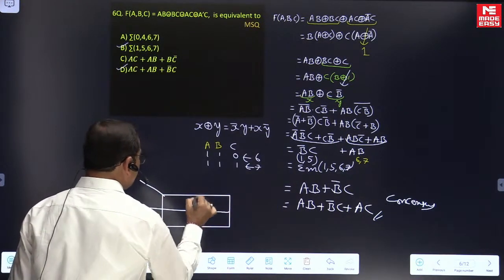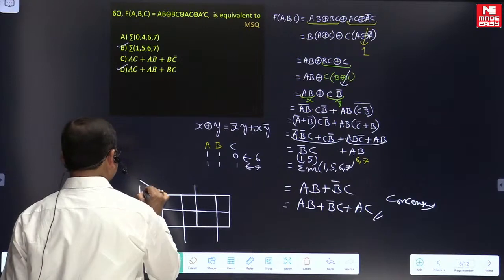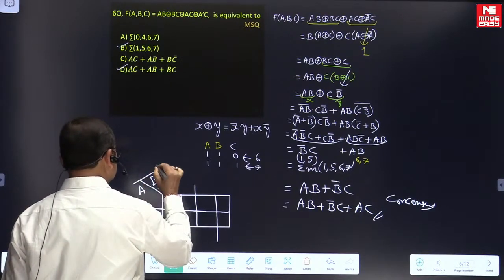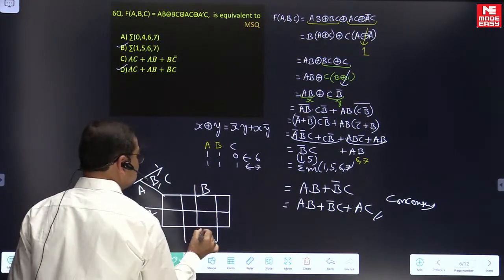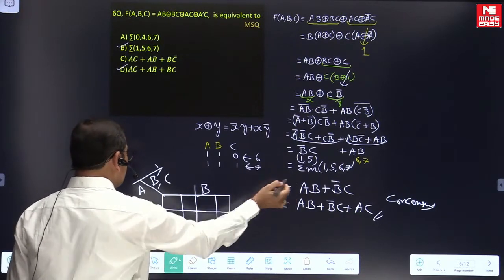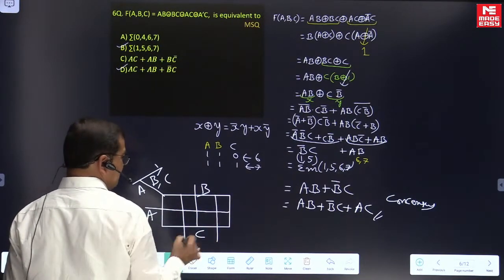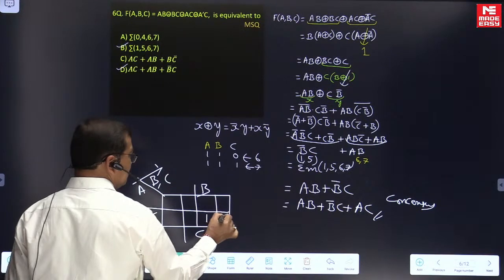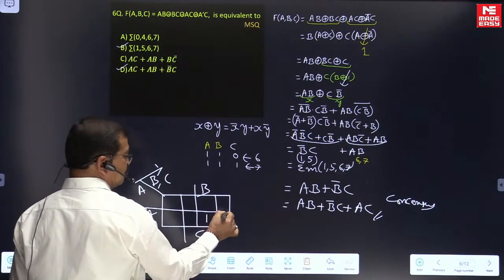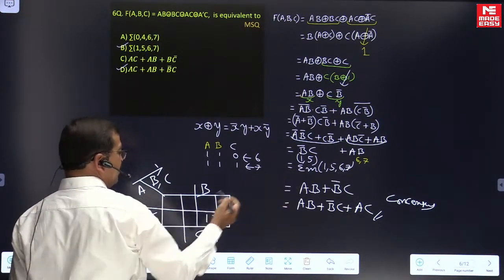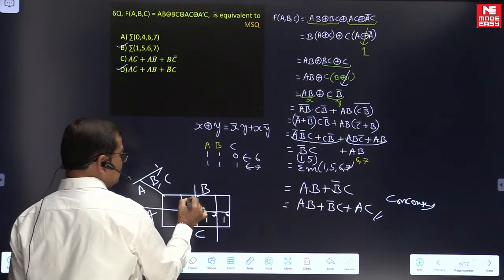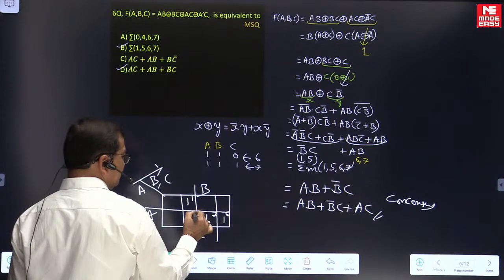We have the function on the variables A, B, C. Once I have the product AB, these are the min-terms: min-term 6 and min-term 7. The other product is B complement C, which is min-term 1 and min-term 5.